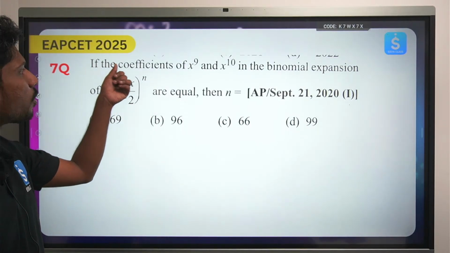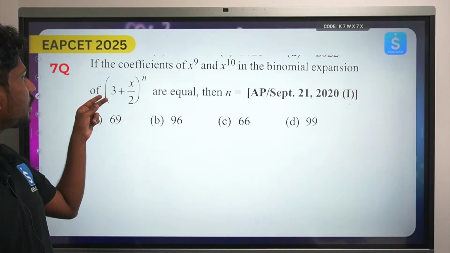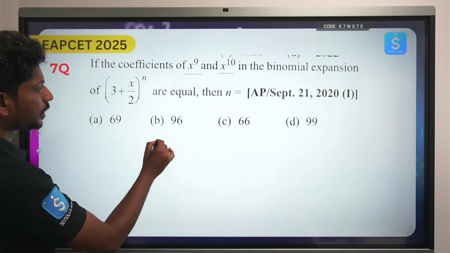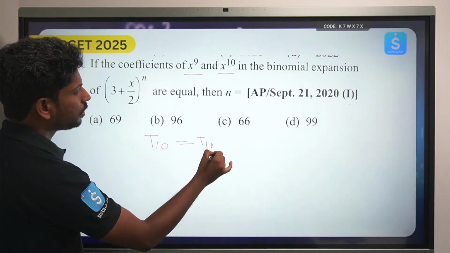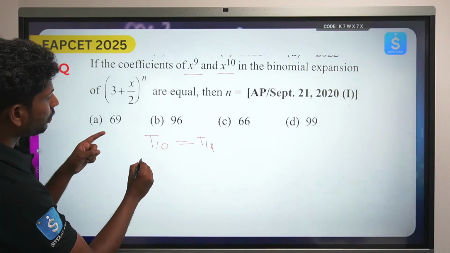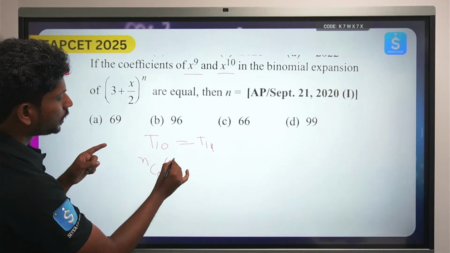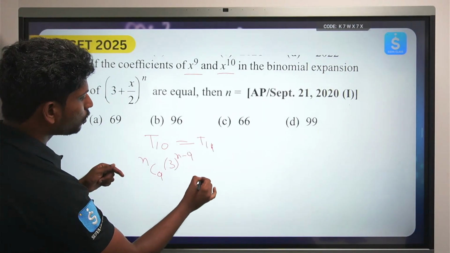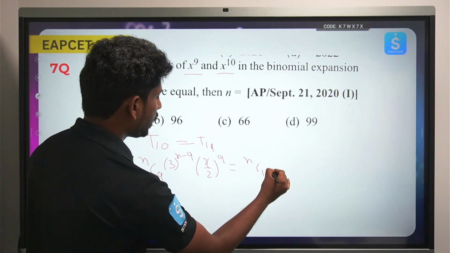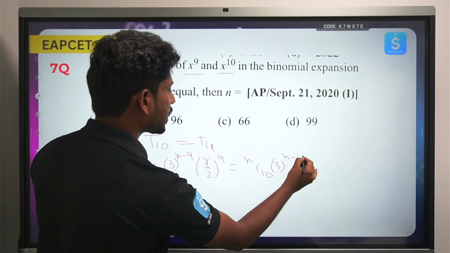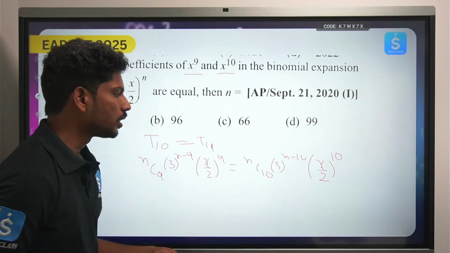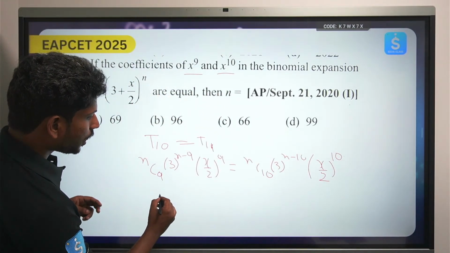See the next question. If the coefficients of x to the power 9 and x to the power 10 in the binomial expansion (3 + x/2)^n are equal. So he's saying x to the power 9 and x to the power 10. Then other way, T10 is equal to T11. So that is what you can actually get from here. So this will become nC9 into 3 to the power n-9 into (x/2)^9 is equal to nC10 into 3 to the power n-10 into (x/2)^10.